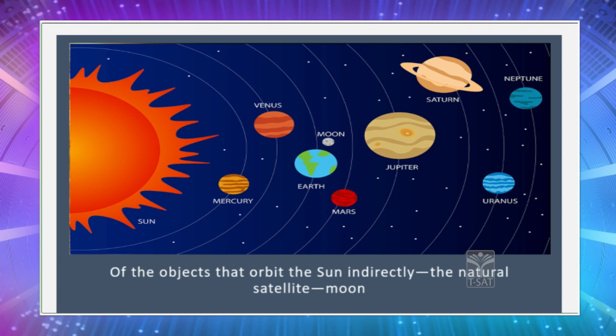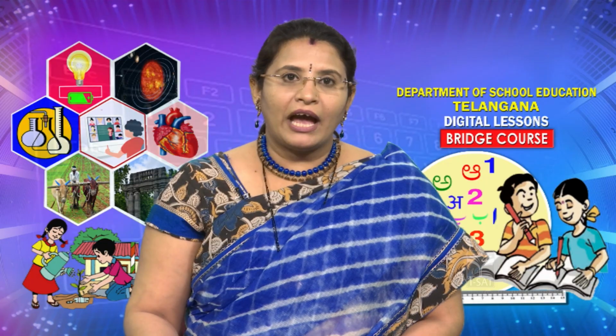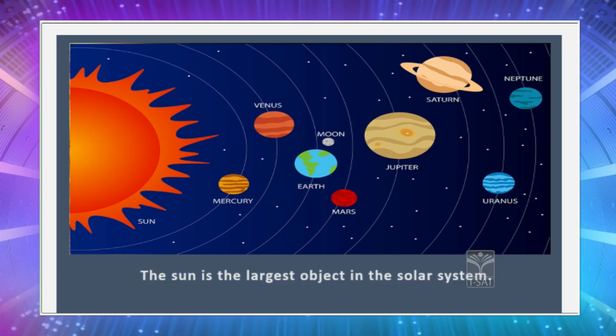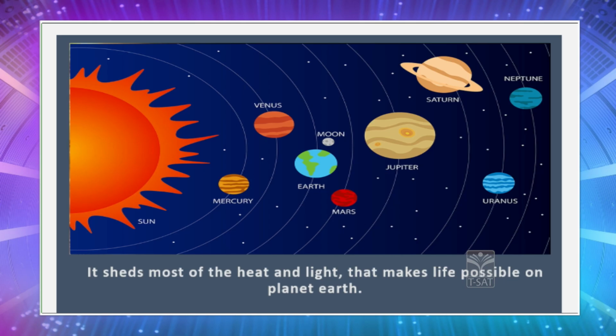Now, talking about this family, children, in our family also we have an elderly member as the head of the family. So, here children, in the solar system also we have one main member and it is the largest object, and that is the Sun. The Sun is the largest object in the solar system and it sheds most of the heat and light that makes life possible on planet Earth. It is only because of the heat and light which is given off by the Sun that we are all able to live on planet Earth.